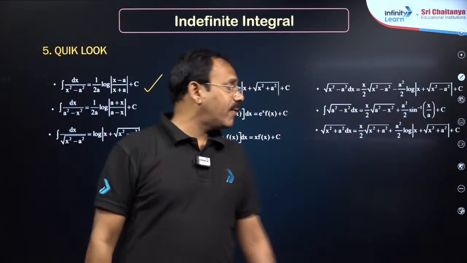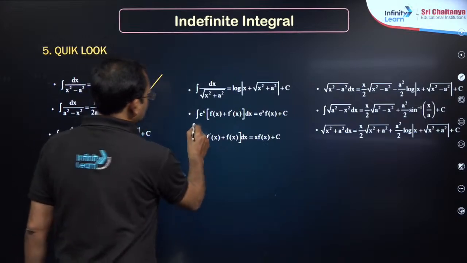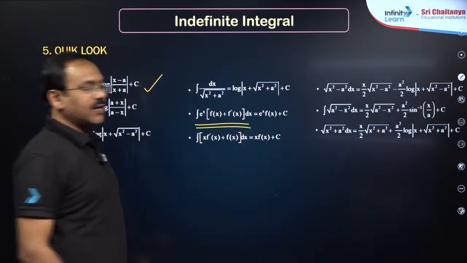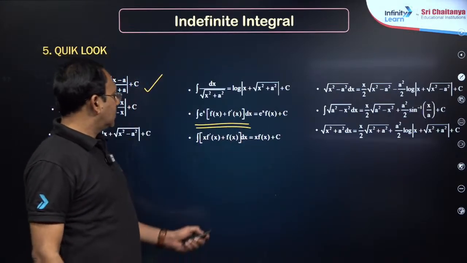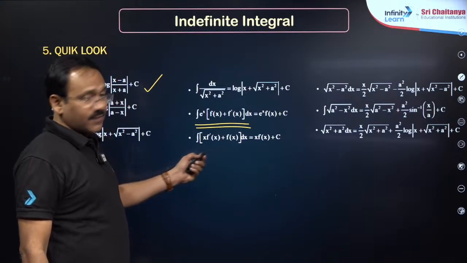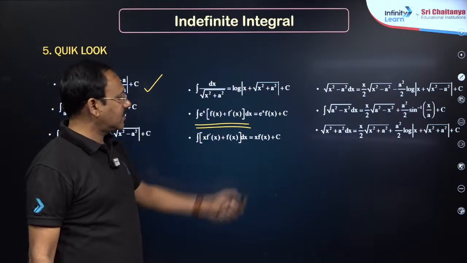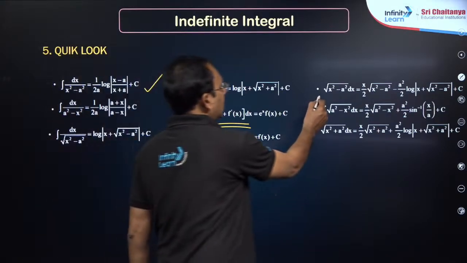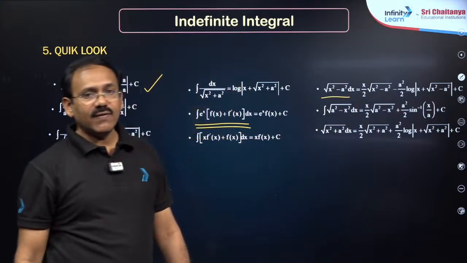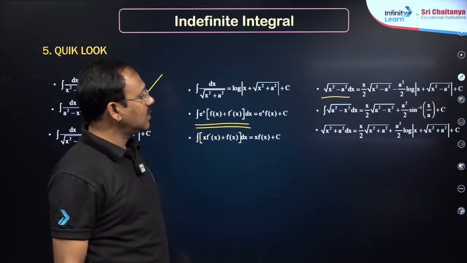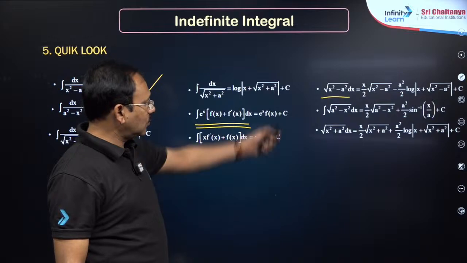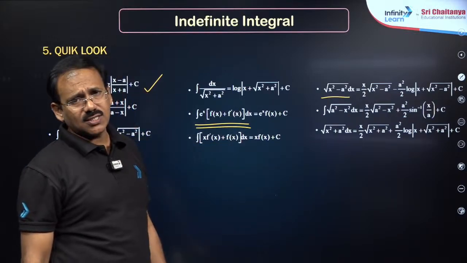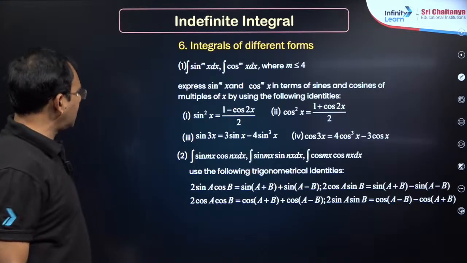And integral e power x into f of x plus f dash x is very important, e power x f of x. And f of x plus x f dash x is nothing but derivative of x f of x, right? And this integral is x by 2 into given function plus a square by 2 into sin inverse x by a. So these three, you must recall these formulae, my dear friends.